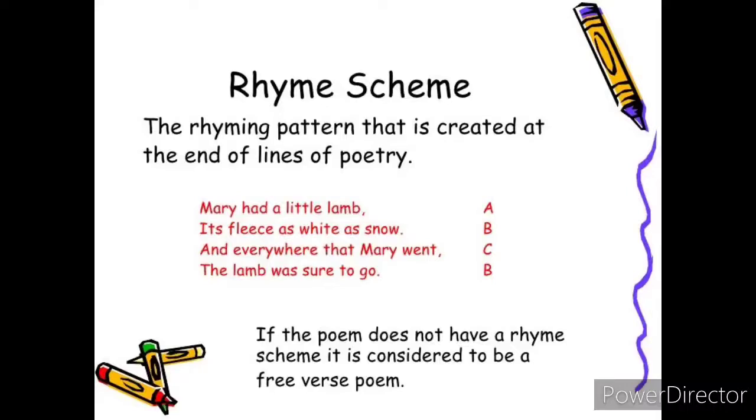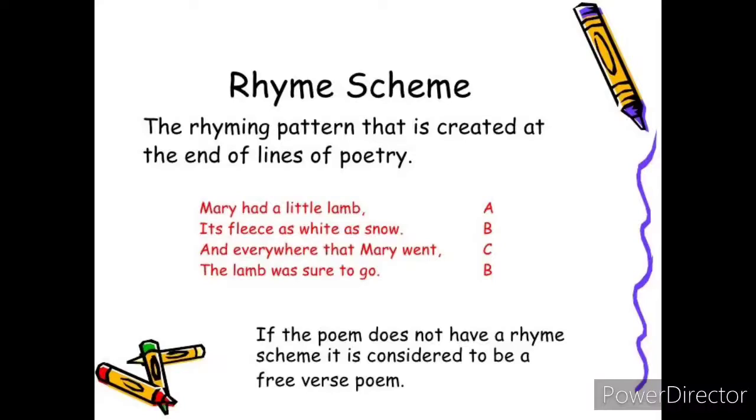Look at the last line, the line ends with the word go. So snow, go have the same rhyming sounds. So they rhyme with each other. So we need to give the letter B. So the rhyming scheme of these four lines is A, B, C, B. So this is what a rhyming scheme is, children. This is the way you have to find the rhyming scheme from the poetry lines.